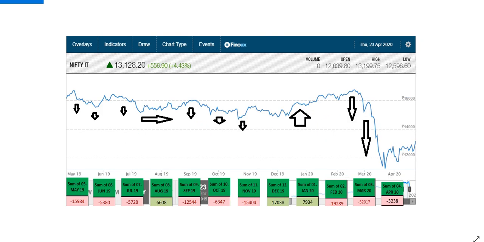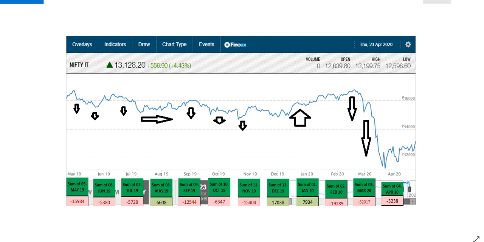Now what happened in IT? In Nifty IT, you can see in May they withdrew, down. Invested flat, withdrew, down, invested up, and they withdrew huge money, 90,000 and 52,000, and you can see what happened: market down. So this is the way they are playing and putting money.